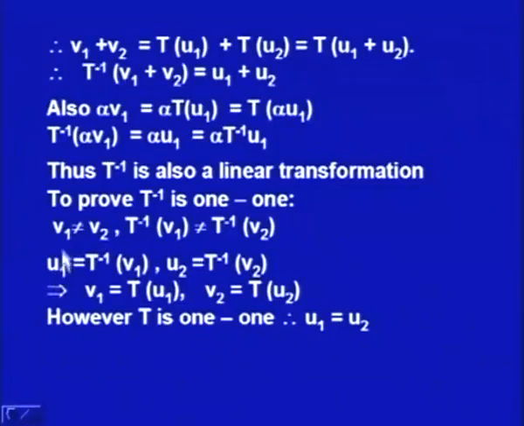Now, U1 is equal to T inverse V1 and U2 is equal to T inverse V2. With this, V1 is equal to T U1 and V2 is equal to T U2. Since T is 1-1, so V1, V2 will be different for T U1, T U2 different. So, T is 1-1, so U1 is not equal to U2, and hence T inverse is 1-1. So, if we have a 1-1 linear transformation T, then T inverse is also a 1-1 linear transformation.